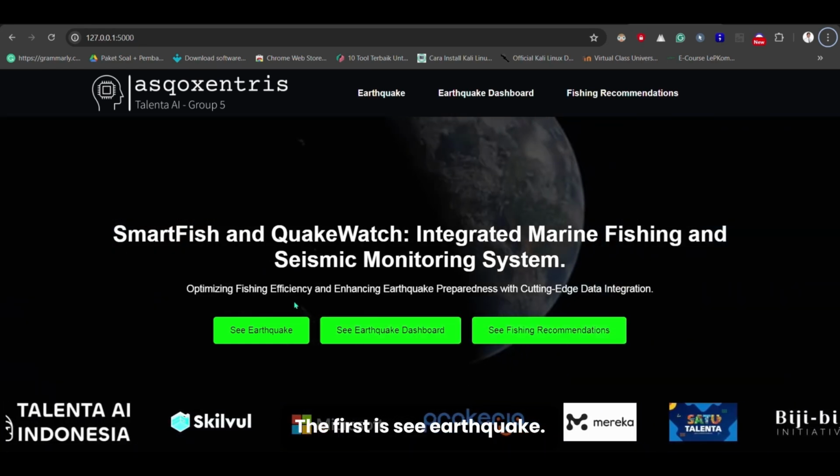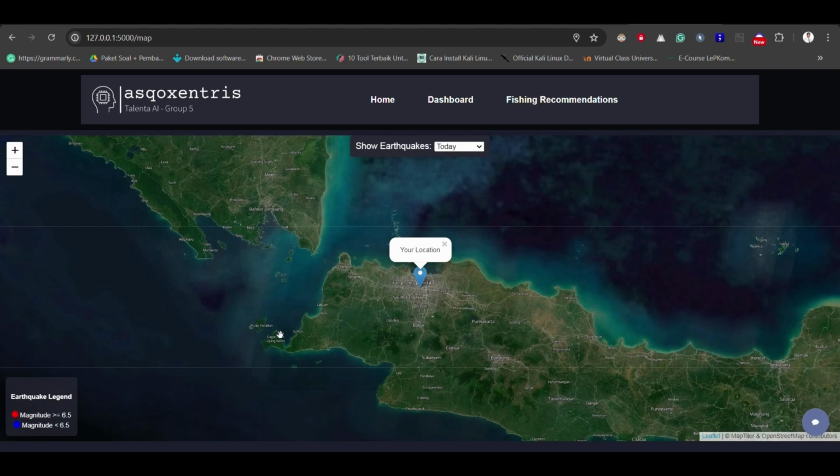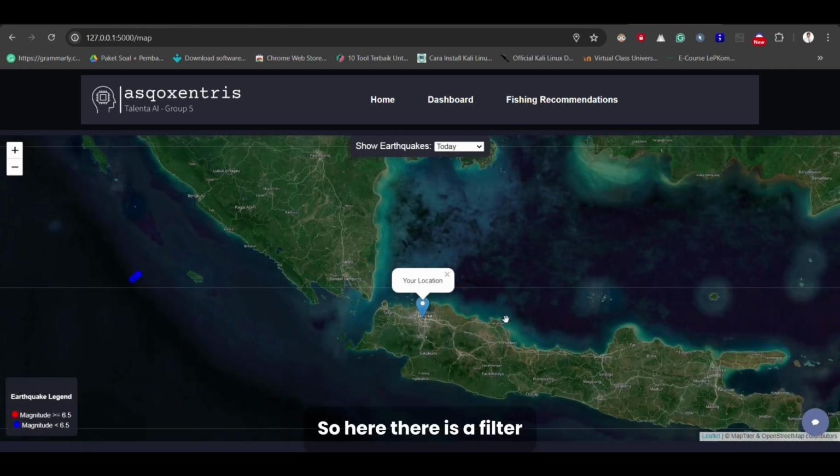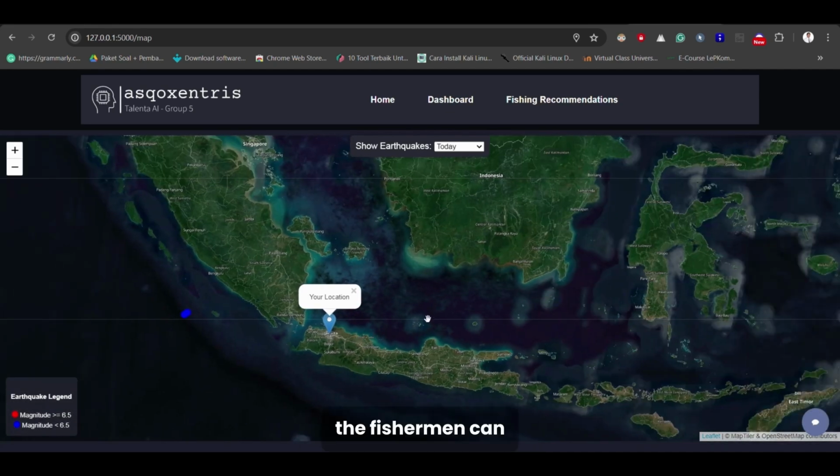The first, sea earthquake. Now here there is a sea earthquake feature. So here there is a legend that means when the earthquake is above 6.5, then it is something that must be aware of as a tsunami. And if it is less than 6.5, then it can be normal, but fishermen still have to be careful of this natural disaster. So this feature is in real time and live locations. So here there is a filter to find out where there is an earthquake, so that fishermen can also be aware of it before they move to catch fish at sea.